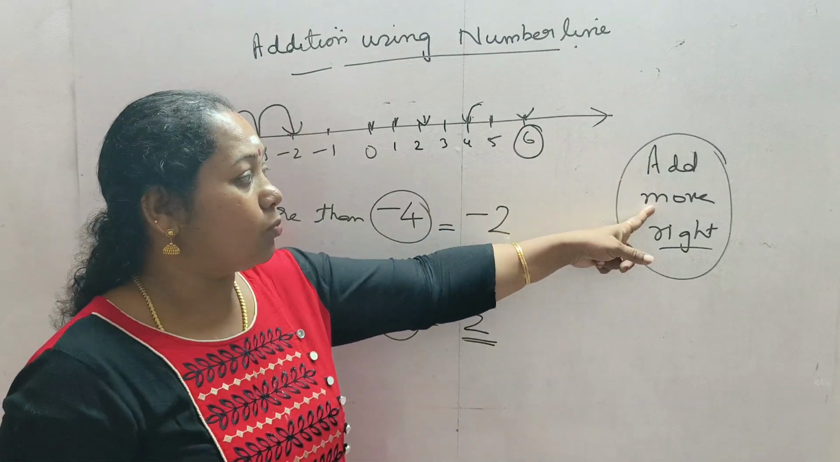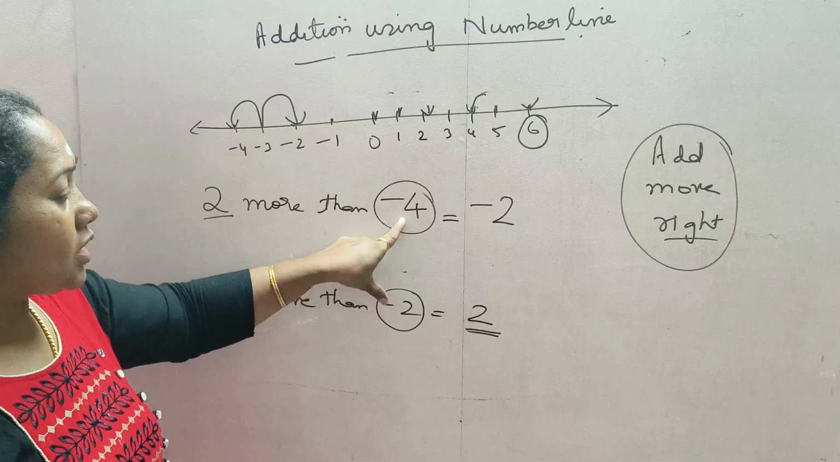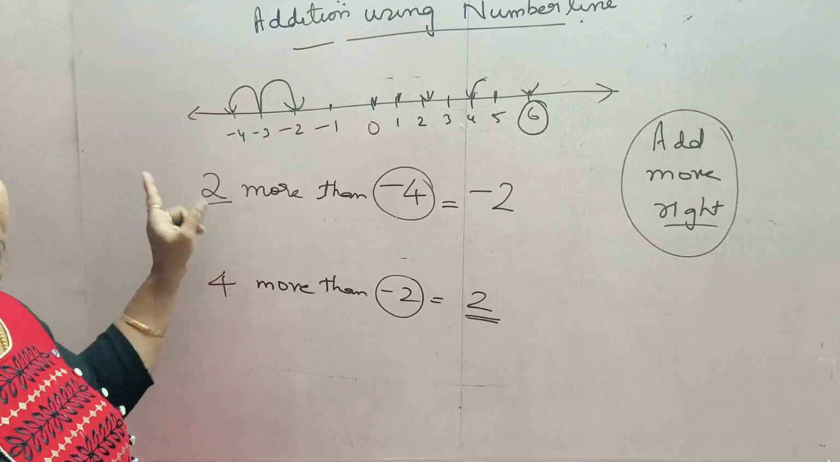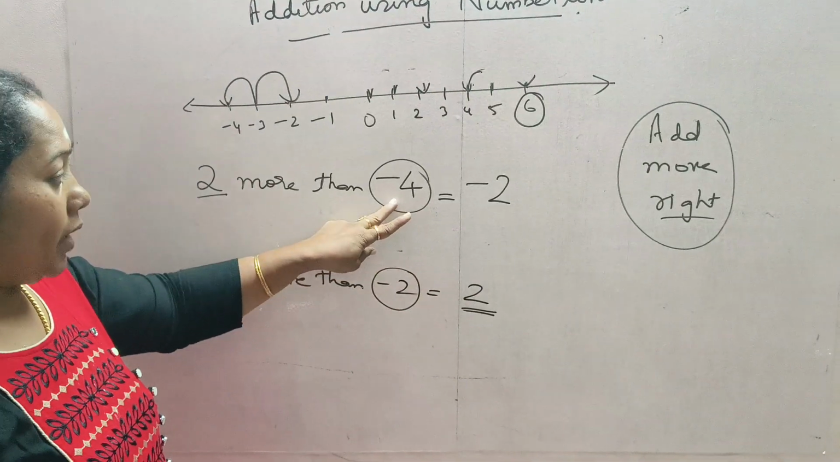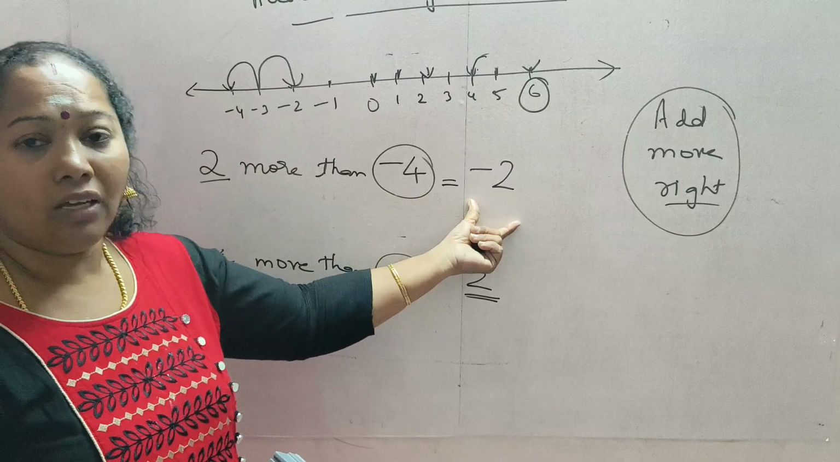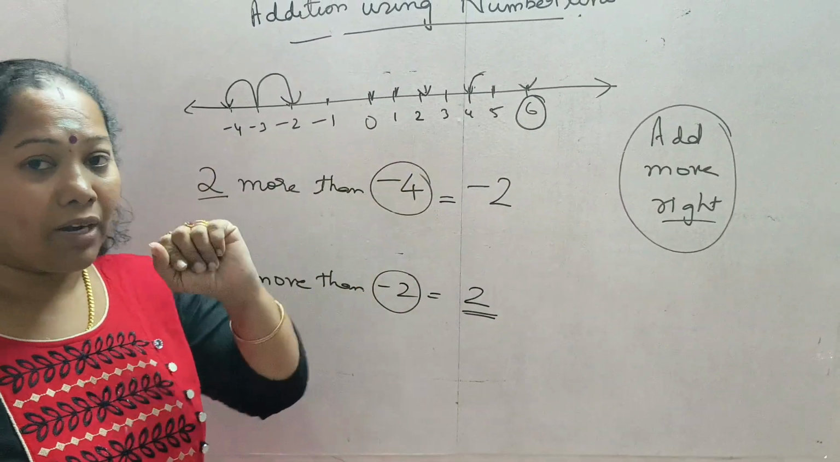Okay. In this way we can do all the more than numbers using this method. Add means more means right. So if it is given more than, we will start from this number and move that number of times to the right side. That is, from minus 4 we will jump 2 times and we will get the answer. In this way we can add using number line.